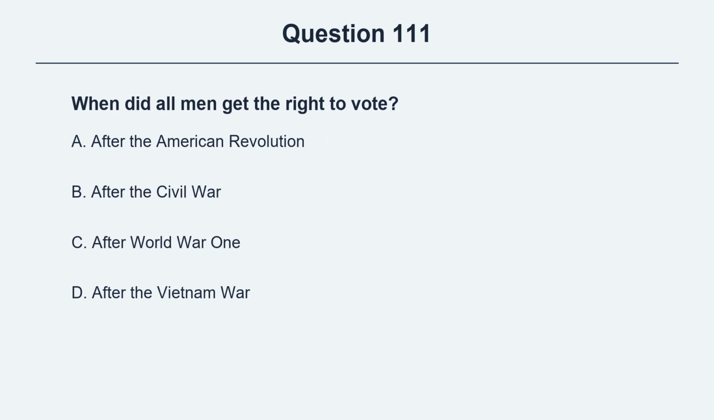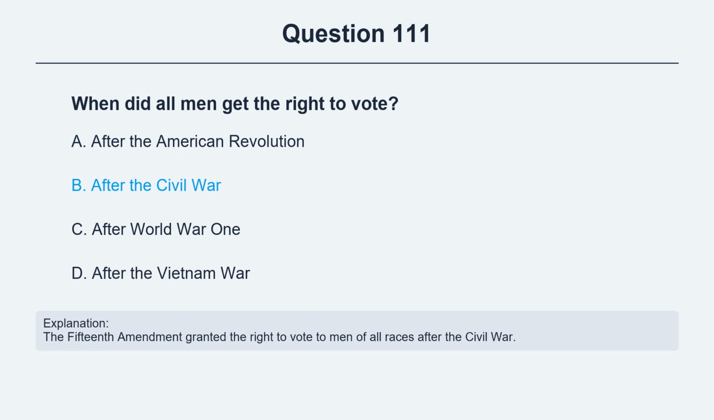Question 111. When did all men get the right to vote? Option A, after the American Revolution. Option B, after the Civil War. Option C, after World War I. Option D, after the Vietnam War. The correct answer is option B, after the Civil War. Explanation: The 15th Amendment granted the right to vote to men of all races after the Civil War.